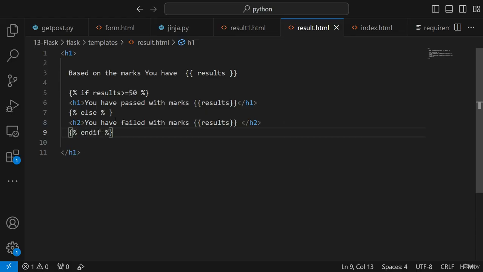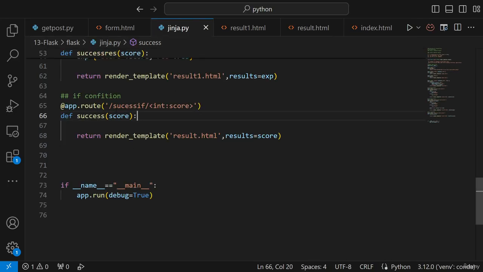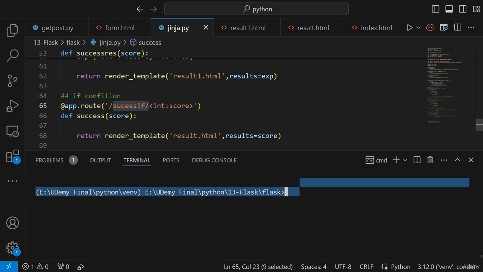Done. Now based on this, either your h1 or h2 tag will get displayed, either with pass or fail. And that is what I'm actually going to call over here. First of all, I'm displaying the complete result, and then based on this, your h1 or h2 tag will get displayed. So let's go ahead and execute it. And now in Jinja 2, it is success if. So I will write it over here.